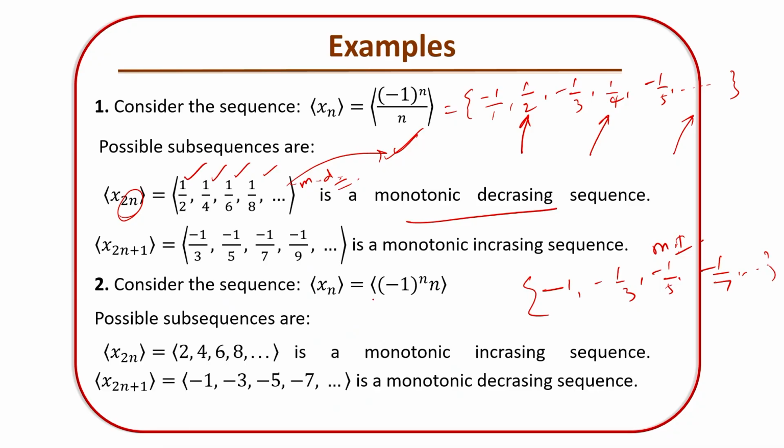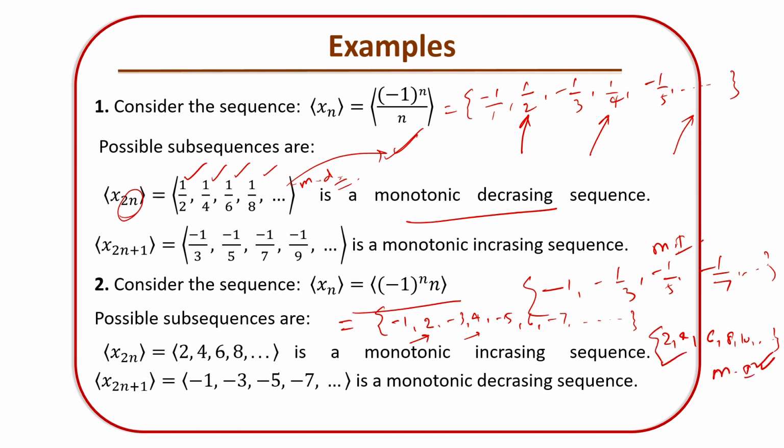Now consider this one, (-1)^n times n. So what will be the terms? The terms are -1, 2, -3, 4, -5, 6, -7 and so on. Look at all the even index terms. What will be the even index terms? 2, 4, 6, 8, 10 and so on. And what is it? It is a monotonically increasing subsequence.